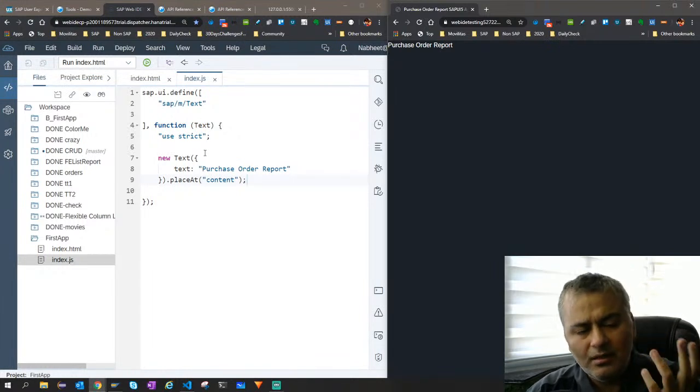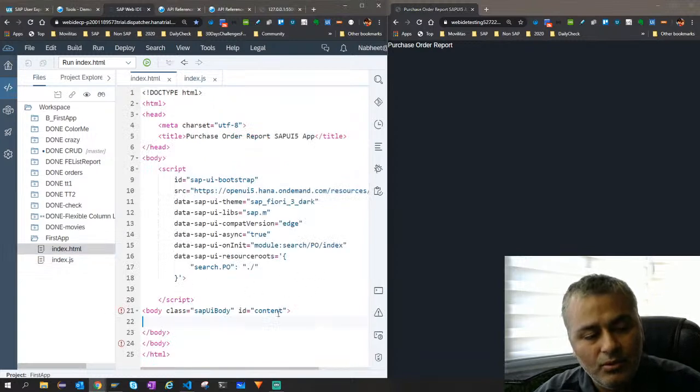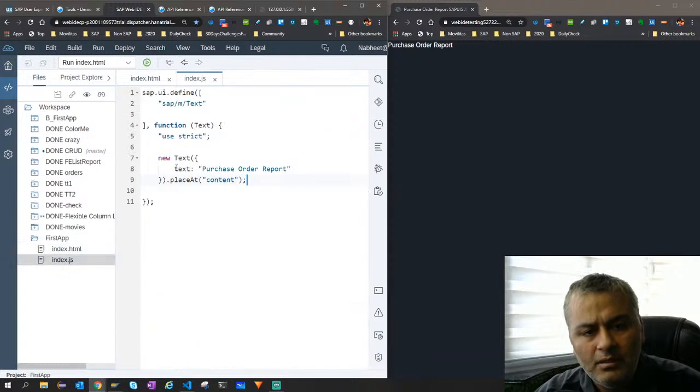But then you might be thinking, Nabir, we spent time on XML and JSON. Where is that XML? We'll come to that now. Right now, what is happening is, as soon as this index.html gets loaded, it loads this file, and the file basically returns this.